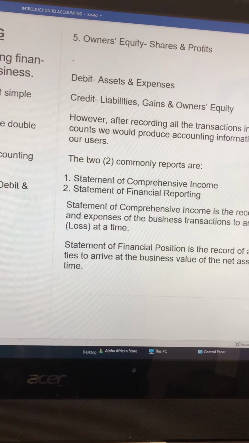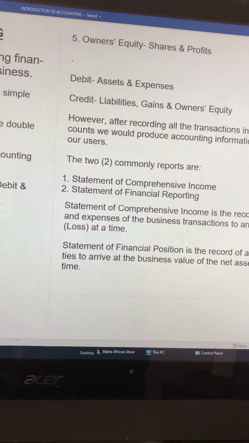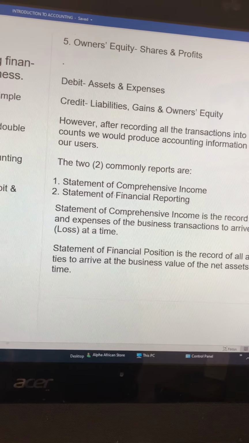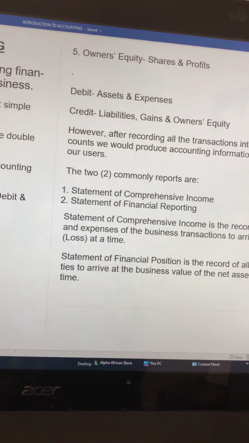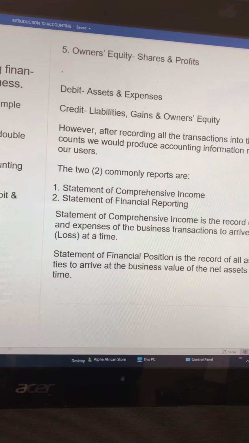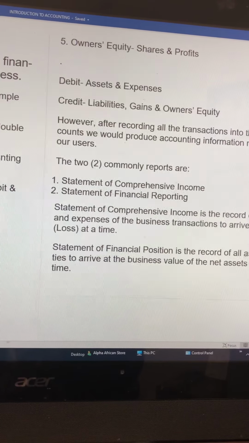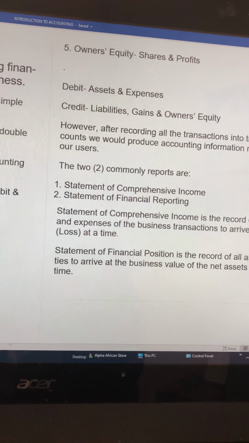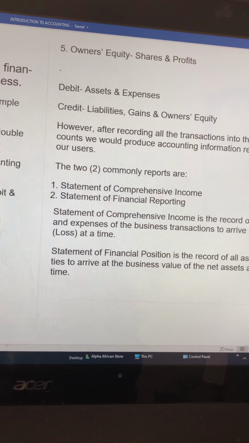So we are going to say that what increases on the debit side is the asset and the expenses, while what increases on the credit side is the liability, income and owner equity. We're going to talk more about these entries and how we record them in the business.